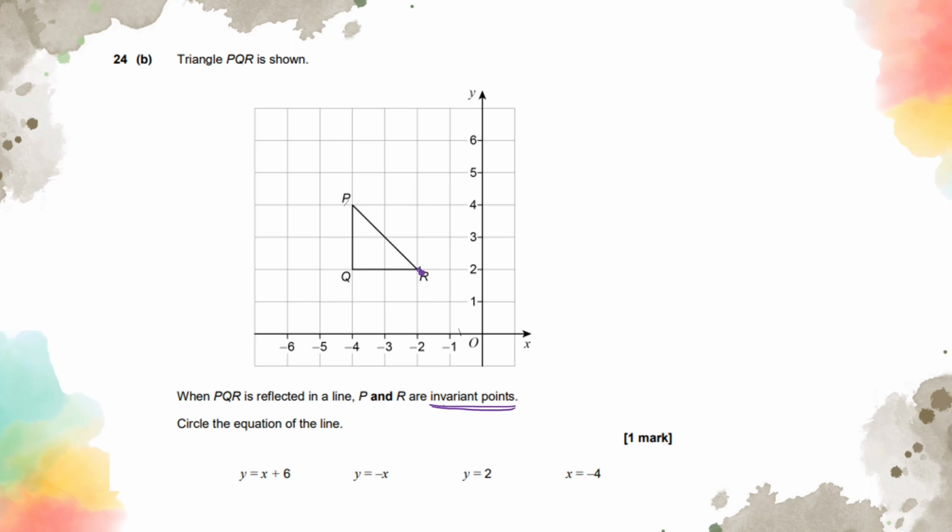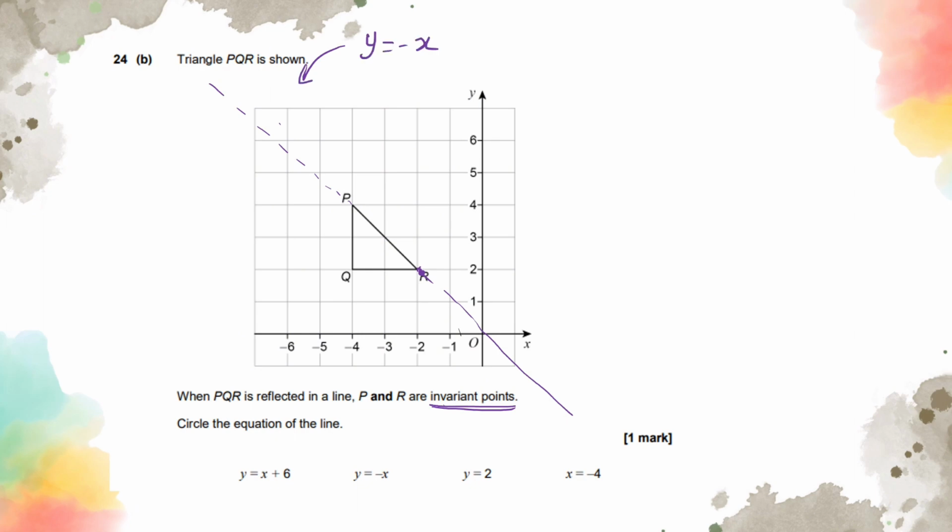it needs to be reflected. Let me just do this properly. It needs to be reflected through this point. Okay, this is y equals -x. How do I know that?